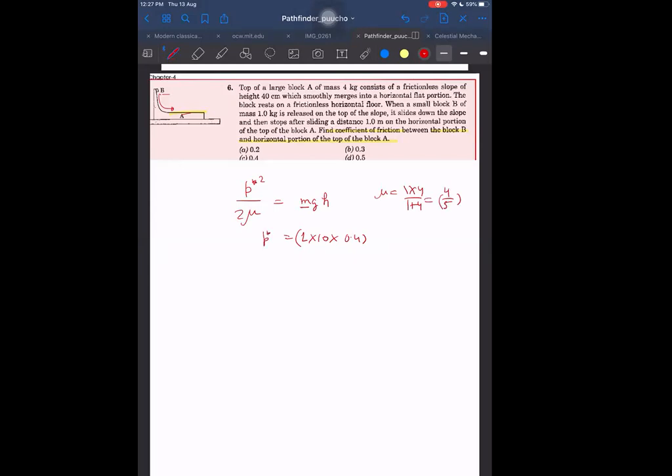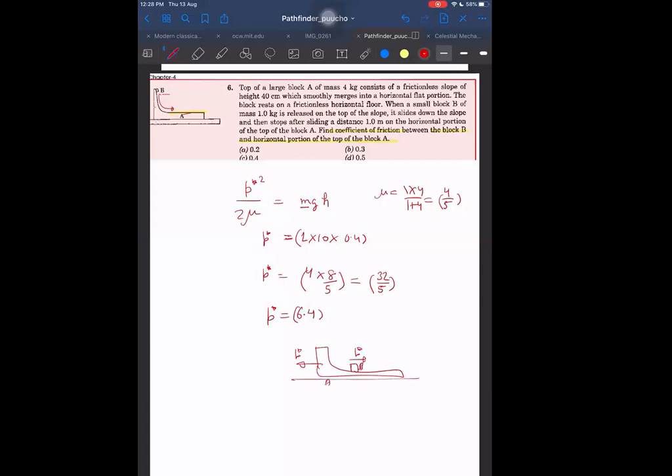So what is the momentum in the center of mass frame for one body? Momentum in the center of mass frame for one body is coming out to be 4 into 8 by 5, that is 32 by 5, which is 6.4. P star is 6.4. This is the momentum of both A and B, because net momentum in the horizontal direction, in the ground frame, is 0. So it is P star for A, and P star for B also.